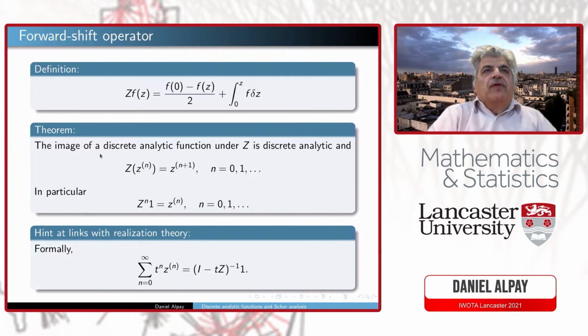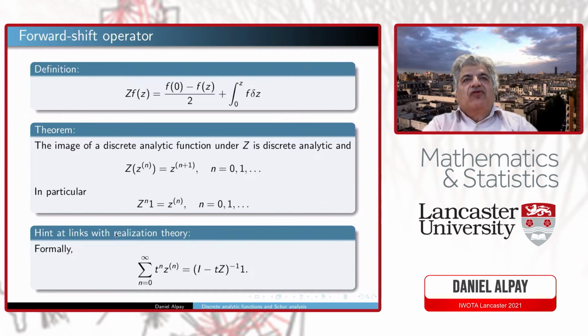And if you want some hint at realization theory and rational functions, here there is a rational function that is written here. But this is just a formal formula meanwhile, because I did not say where is boundedness and so on. And you see that this -1 here is just a formal way to write these strange powers of n for Z.